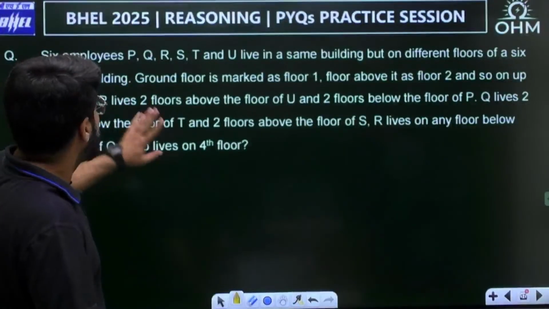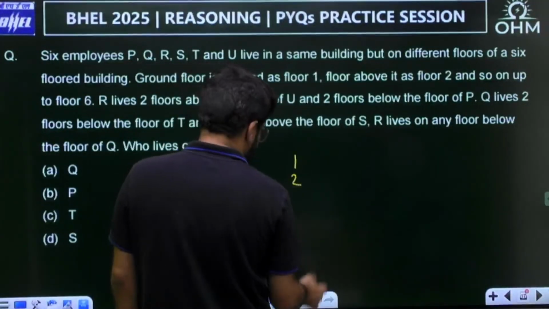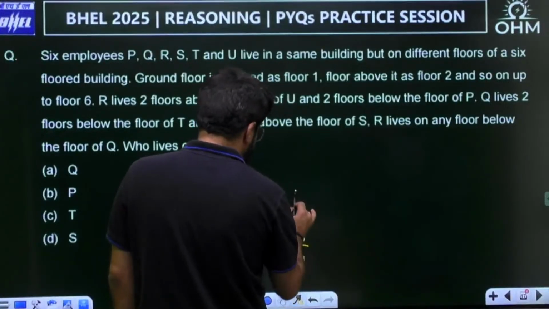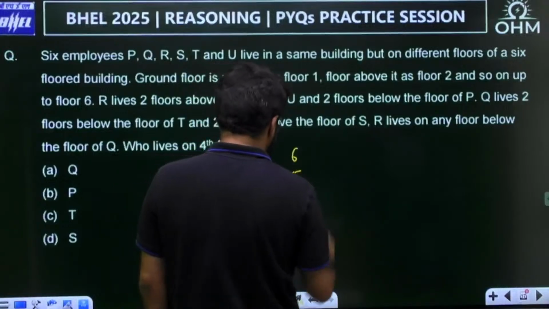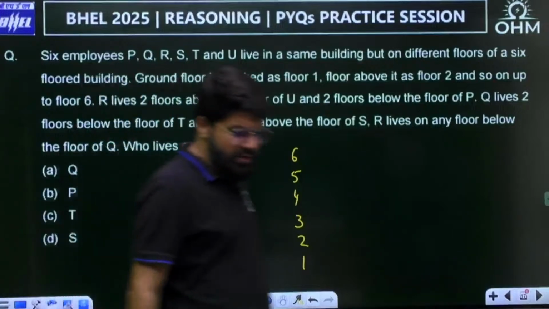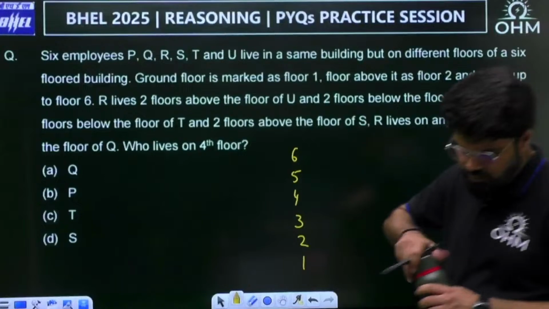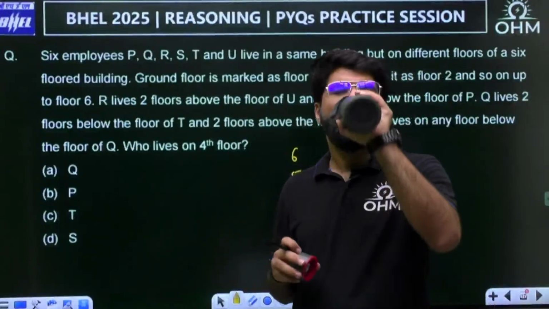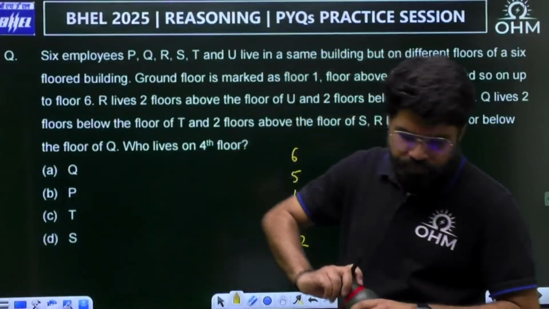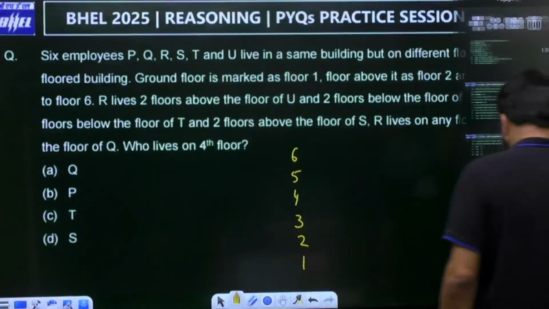R lives 2 floors above the floor of U. Let me write it this way: 1, 2, because this is the ground floor, then 3, 4, 5, 6. This is how floors will be arranged in the building. Now read the data and try to answer it.